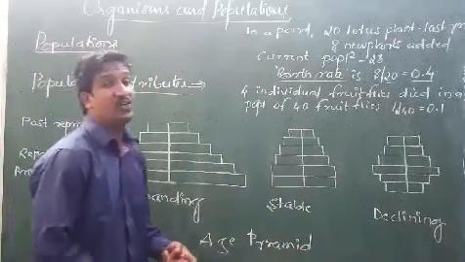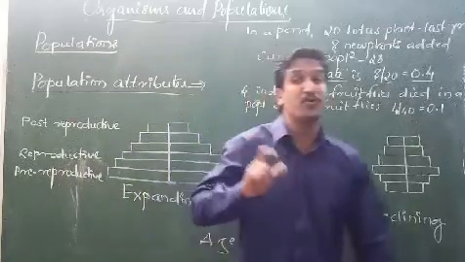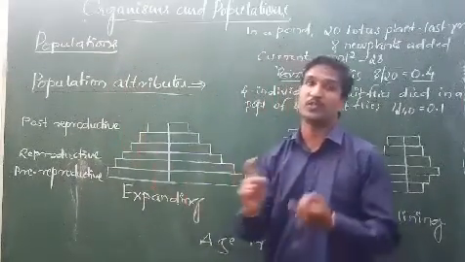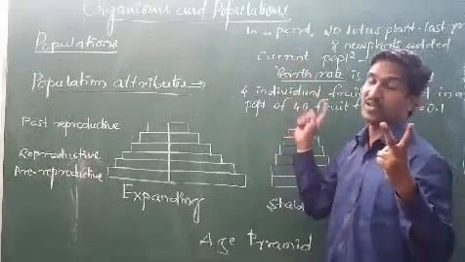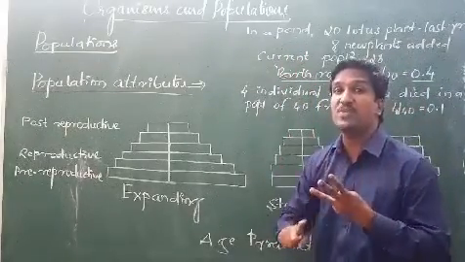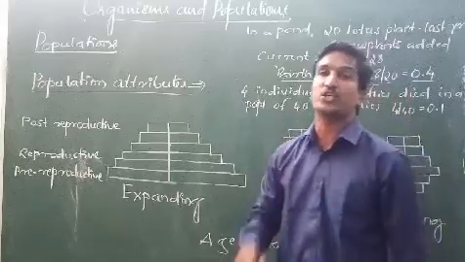Then the third one. As I said, we are learning the attributes of a population. The first attribute is birth rate. The second attribute is death rate. The third attribute is sex ratio.